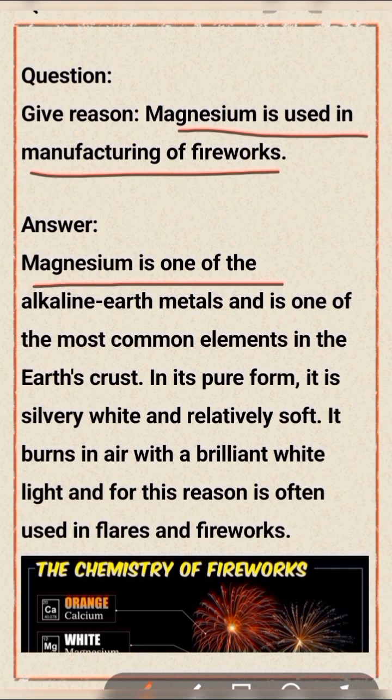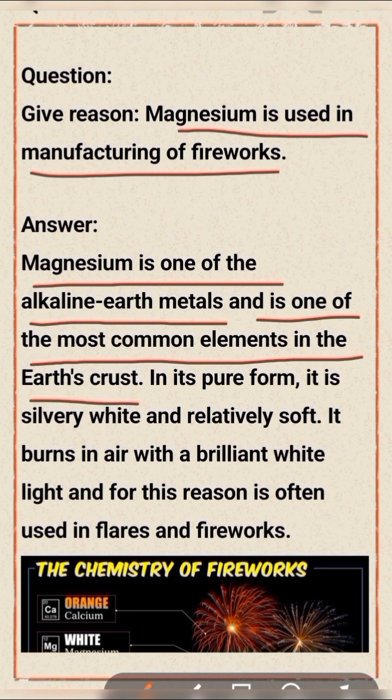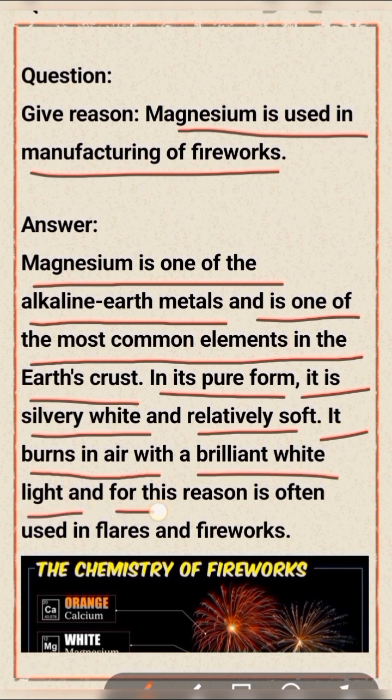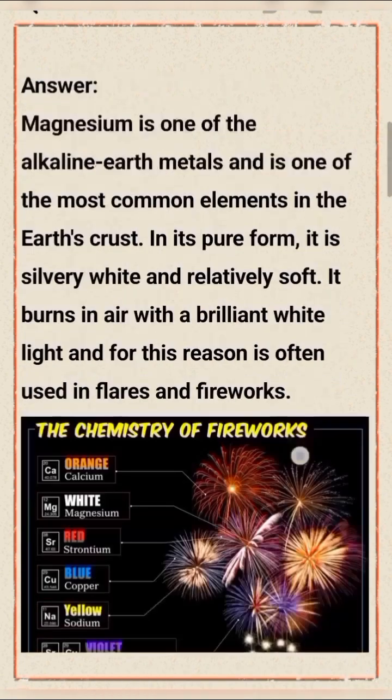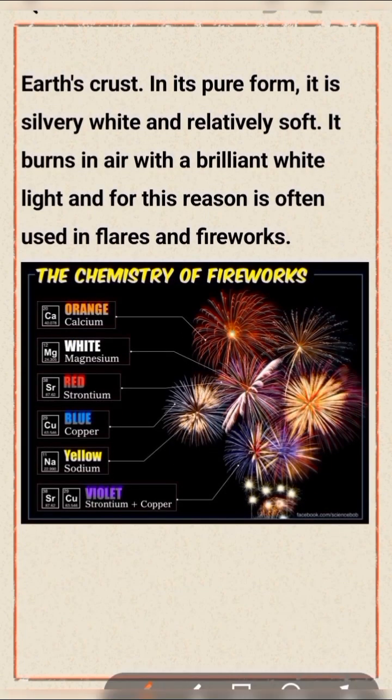Magnesium is one of the alkaline earth metals and is one of the most common elements in the earth's crust. In its pure form, it is silvery white and relatively soft. It burns in air with a brilliant white light, and for this reason is often used in flares and fireworks. Show the picture explaining this question, that is the white color.